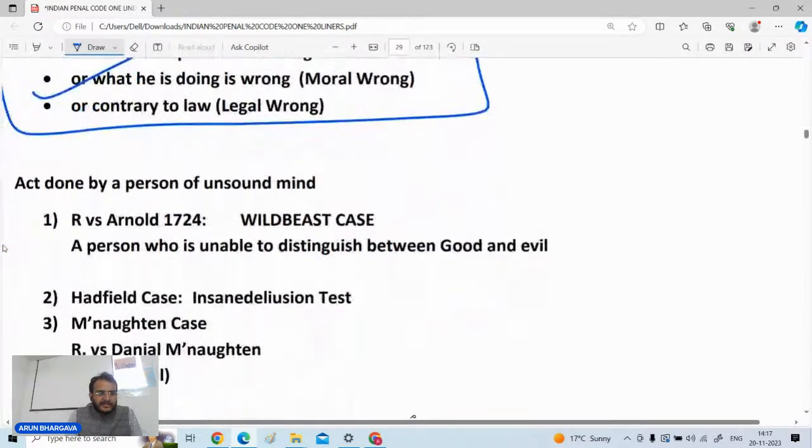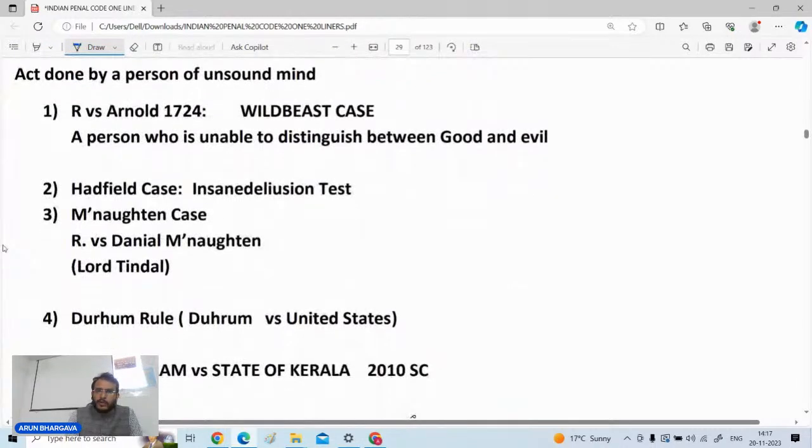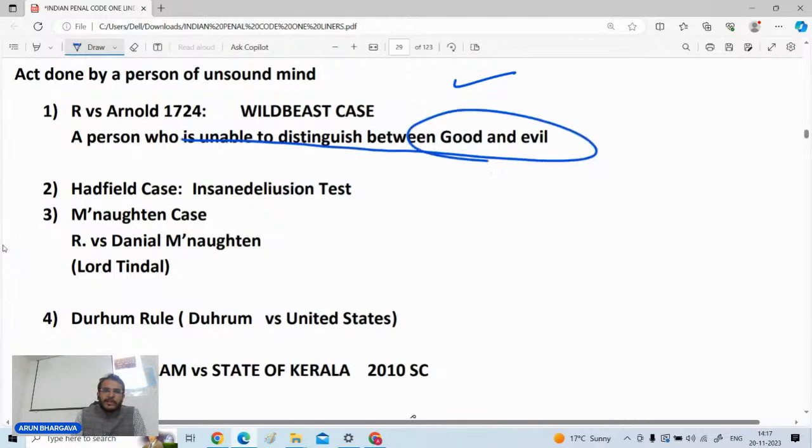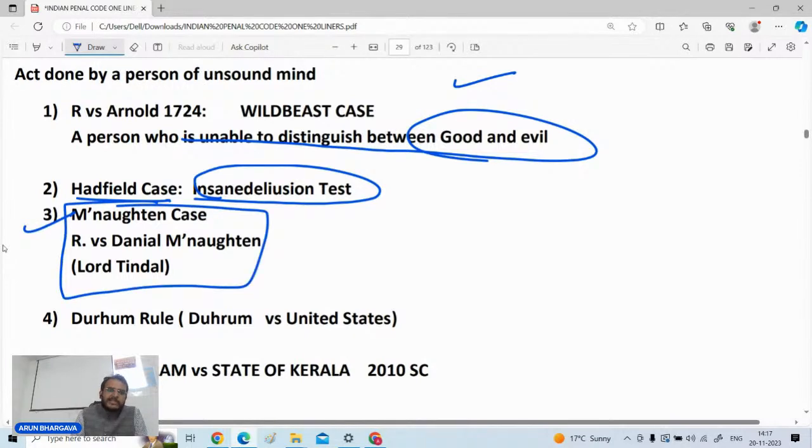First case is R versus Arnold, 1724 का केस है, जिसको Wild Beast case के नाम से जाना जाता है. A person who is unable to distinguish between good and evil, that person will be getting the benefit of such kind of provisions. दूसरा केस है जिसको Hadfield case के नाम से जाना जाता है. Hadfield case, which is also called the insane delusion test. Insane delusion test. Thereafter another very very important case, इसके ऊपर सेक्शन नंबर 84 आधारित है, जैसे McNaughton's case, R versus Daniel McNaughton. Lord Tindal ने जजमेंट दिया है.